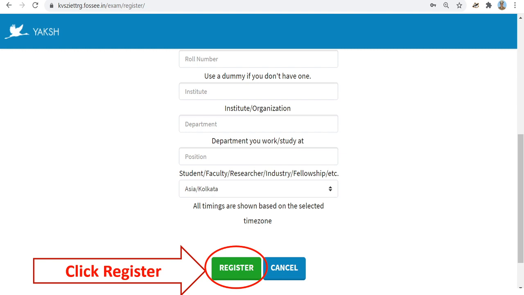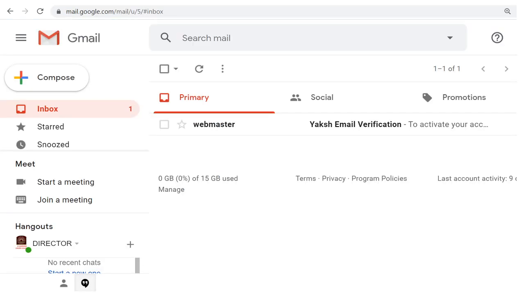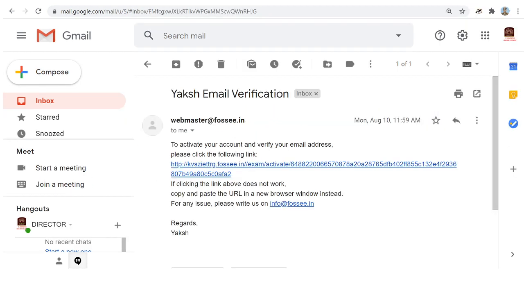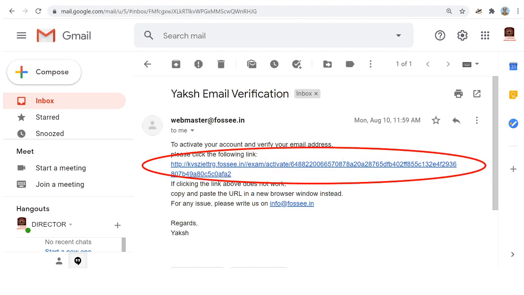When you do it, one email will immediately go to the email ID you have given at this registration page. It will read like this: Webmaster Yaksh email verification. Click it, open it. To activate your account and verify your email address, please click the following link. When you click it, your account will get activated. Remember, this should be done within 30 minutes.